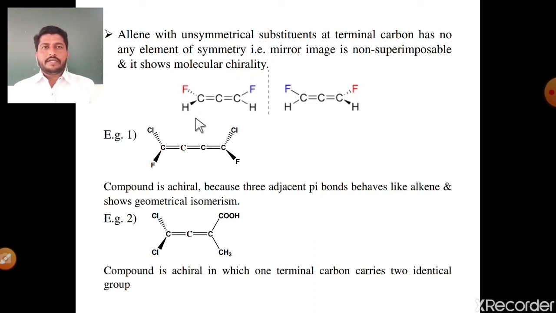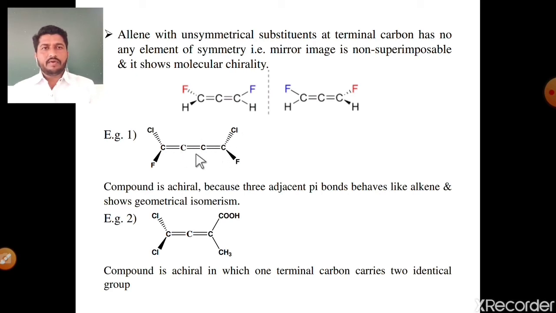Okay, see the first molecule, fluorine, hydrogen. The mirror image of this first molecule, same, fluorine, hydrogen. See the first and second molecule, these two are non superimposable to each other, means it shows enantiomeric character and it shows optical activity. Then next example, see carbon, there are 4 carbons,